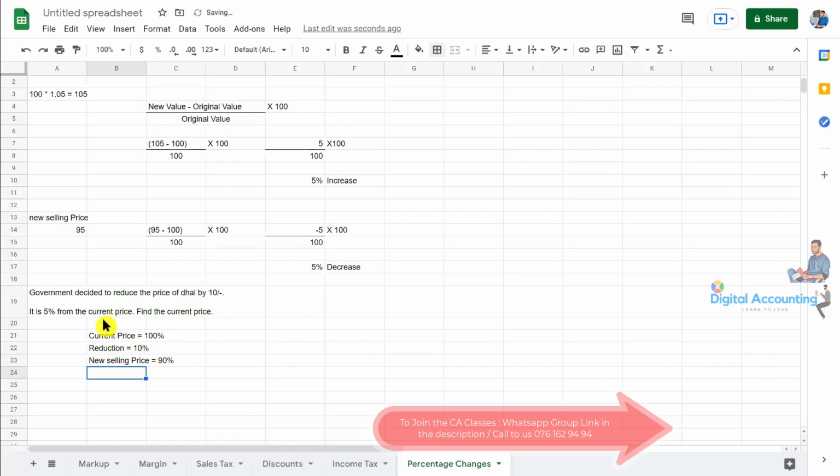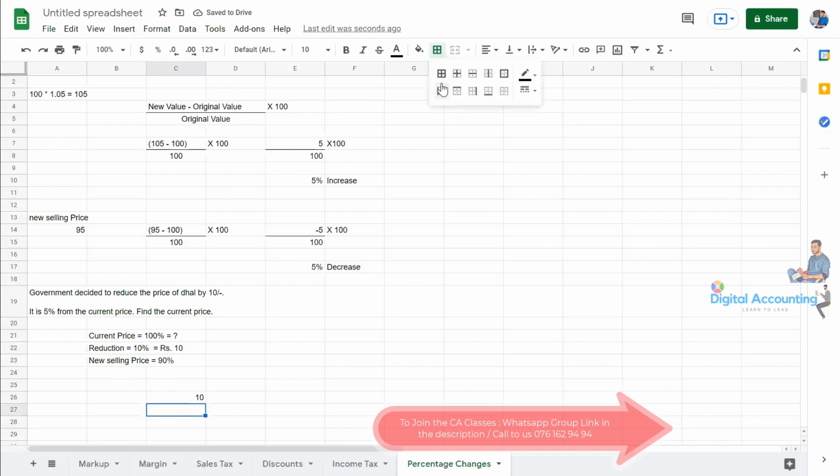Then they have set the reduction amount. The reduction is 10 rupees. It means the 10% is equal to rupees 10. Does everyone understand how we have drafted the idea? The 10% reduction is equal to 10. Then they are asking the current price. It means 100%. So we know the formula. Which number do we know here? We know the 10, right? So 10.